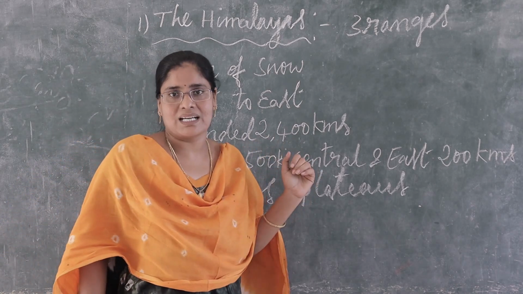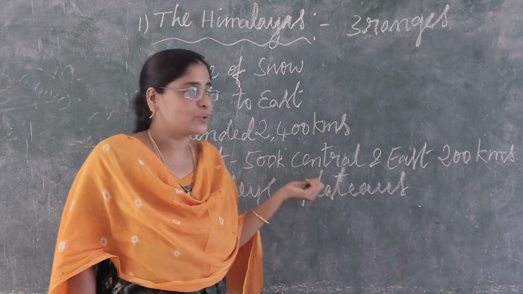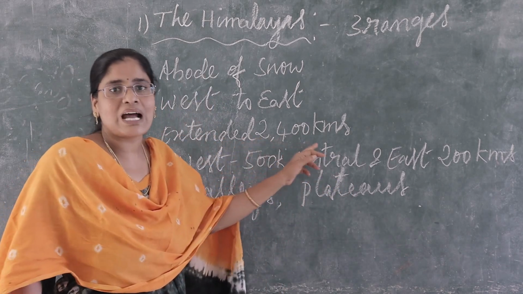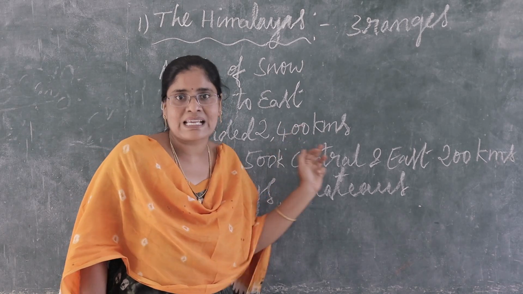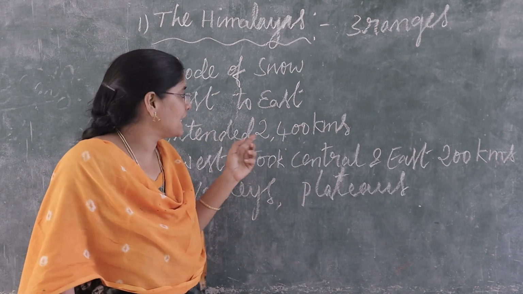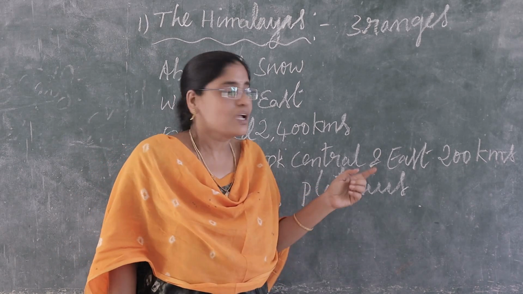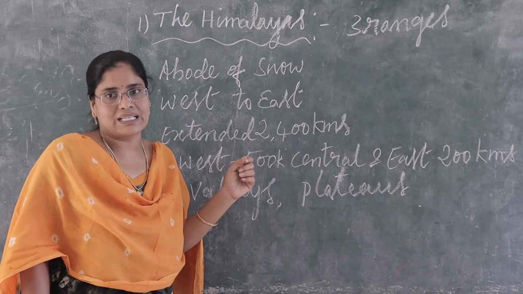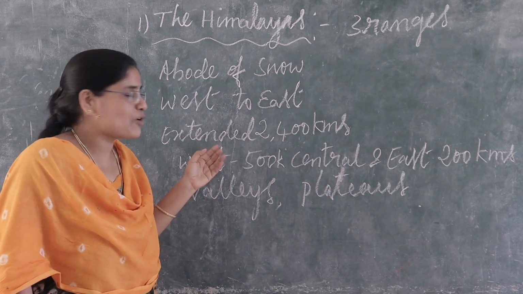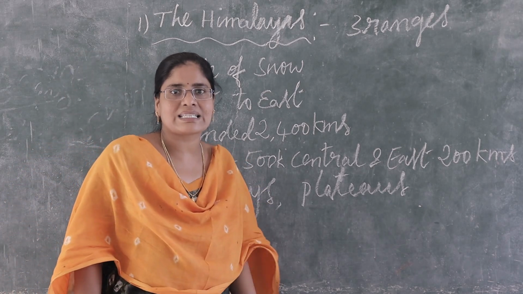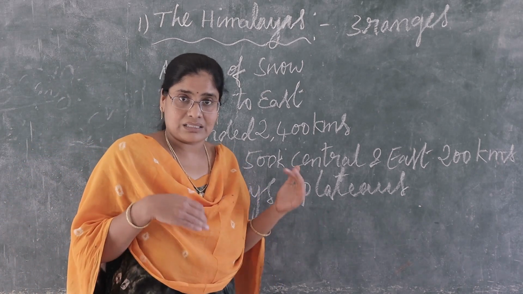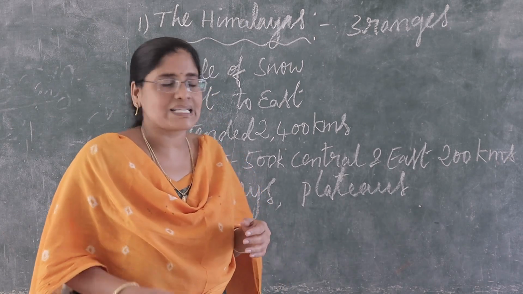These Himalayas are extended up to 2,400 kilometers. Children, say how many kilometers the Himalayas are extended?